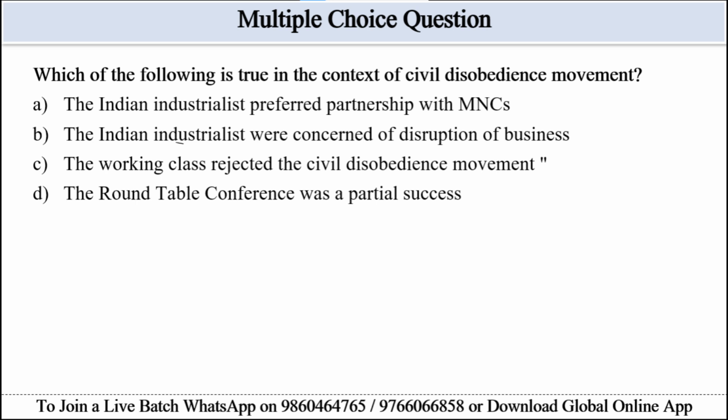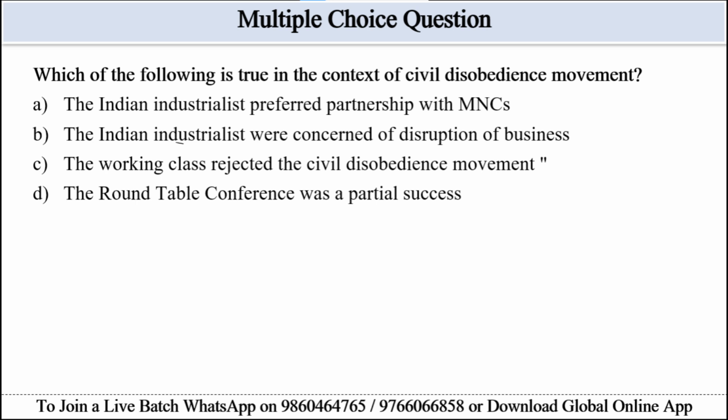So we can eliminate some options from this question, such as option A, preferred partnership with MNCs. It is not mentioned in this passage. Option C can be eliminated. The working class rejected the civil disobedience movement, because some participation happened, so it is inaccurate. Option D can also be eliminated.